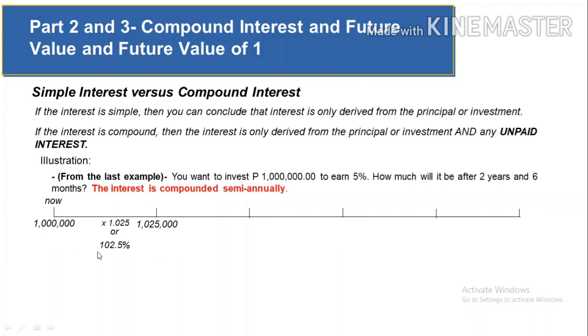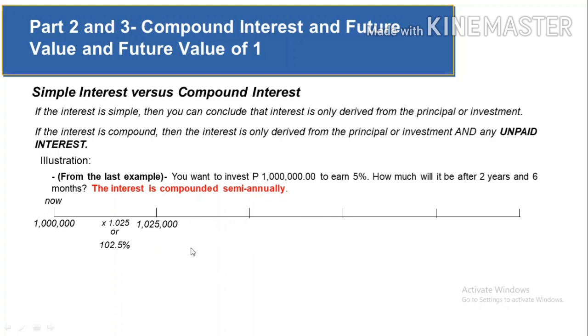So where did the 2.5% come from? It is from the 5%. But then again, this 5% pertains to annual rate, and we are just considering 6 months, so we're gonna use the 2.5%. So beware of the compounding schedules mentioned in the problem because it will affect the computation.